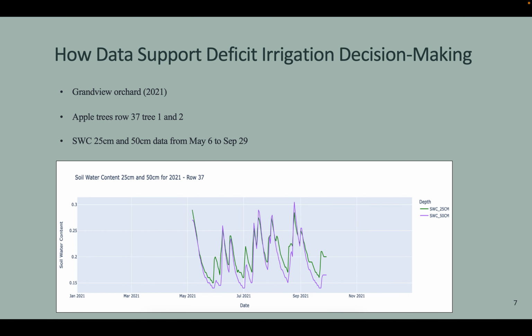In keeping with the previous slide, the data also include information on the soil water content at depths of 25 cm and 50 cm for the same time periods. Similarly to the stem water potential, the soil water content value in June is low at both depth levels. When the soil water content is low, it means that there is a lot of water stress on the plant. The plant probably has trouble drawing out enough water from the soil to maintain its physiological functions.